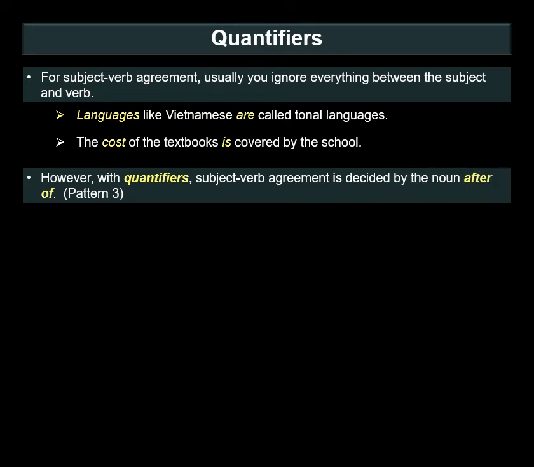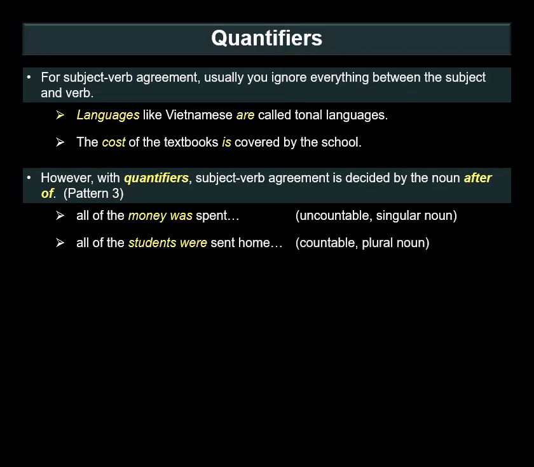However, with quantifiers, subject-verb agreement is decided by the noun after of. These are the pattern 3 quantifiers from before. All of the money was spent. Money is an uncountable singular noun. Or all of the students were sent home. Same subject all, but the noun after of decides. Students is a countable plural noun.